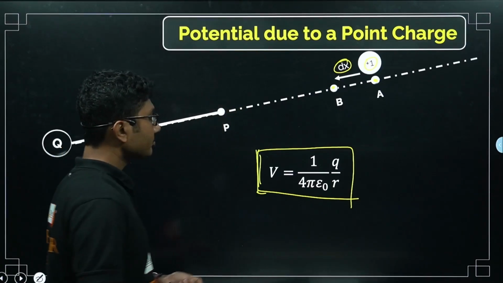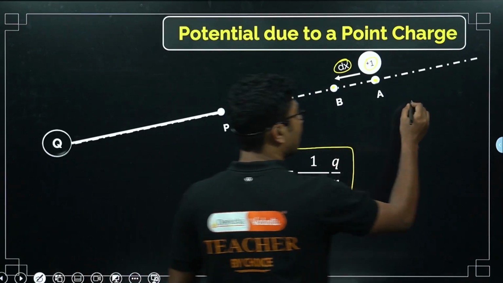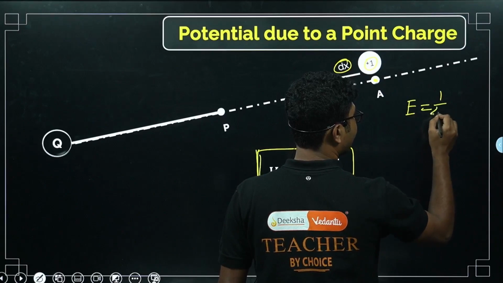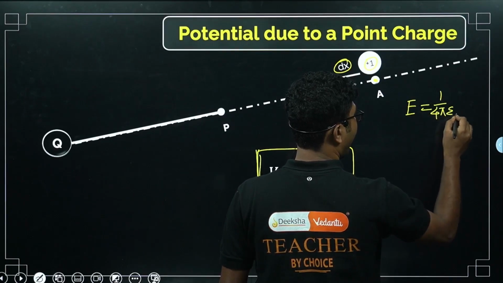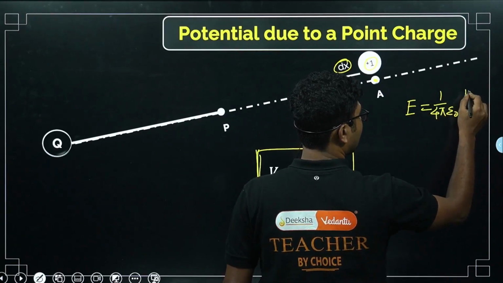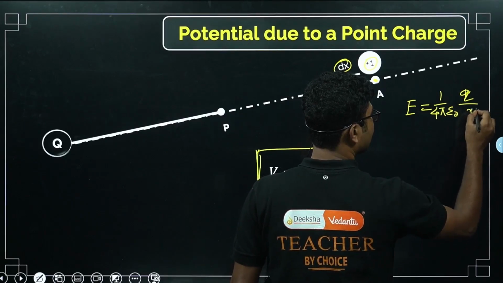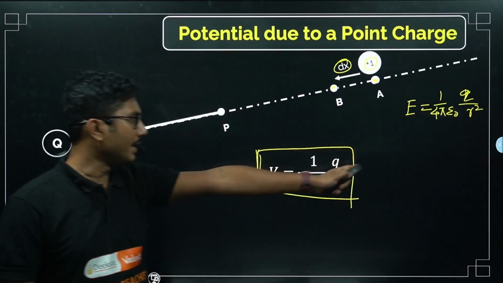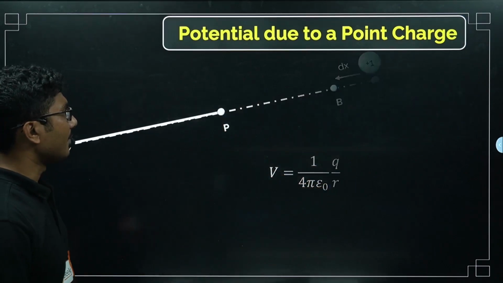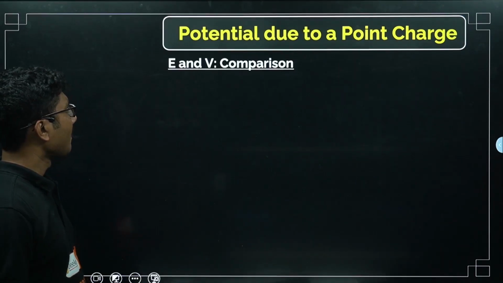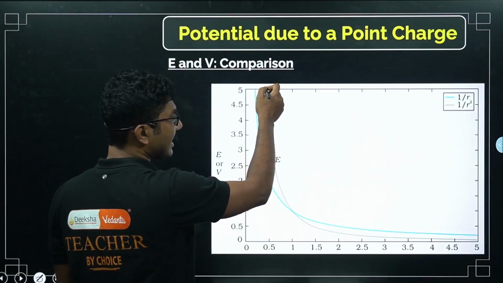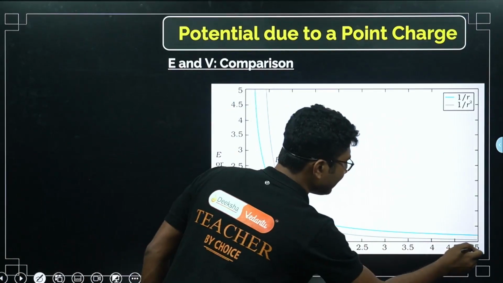Now, if you remember, the expression for electric field was 1 by 4 pi epsilon naught Q by R square. So there is only one difference: it was squared, now it is R. If we plot the graph, we will get the graph of electric field starting at a higher value but falling very fast.